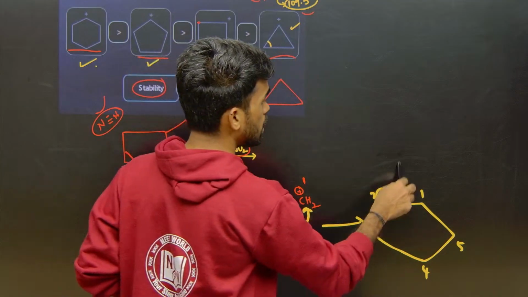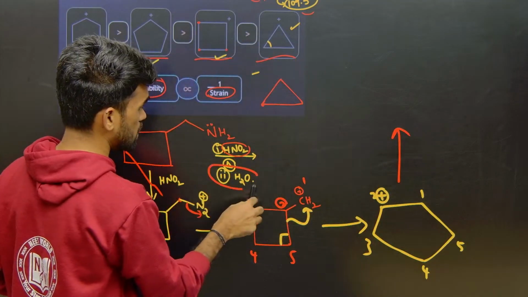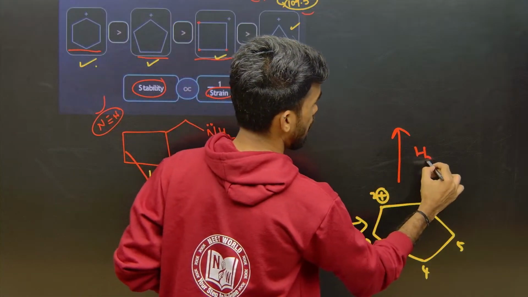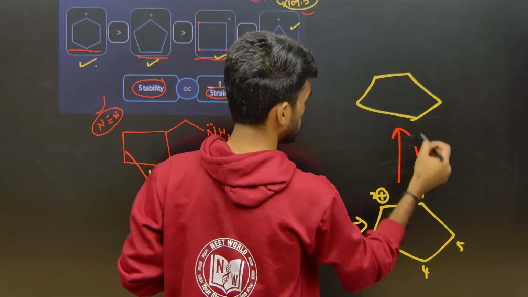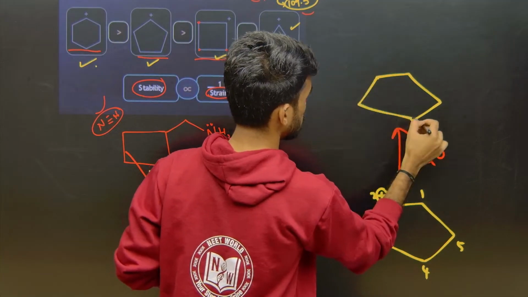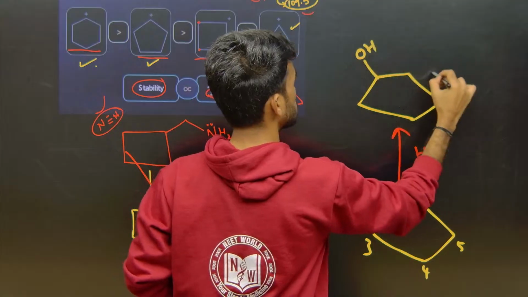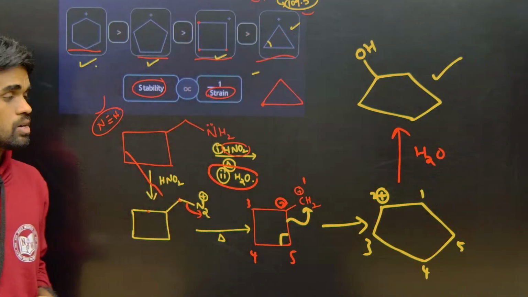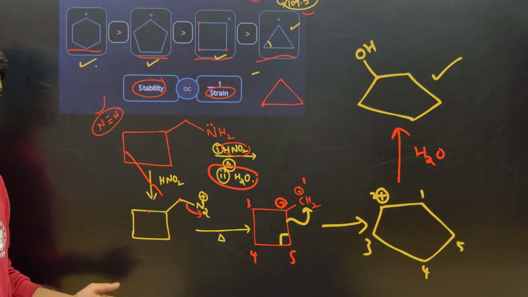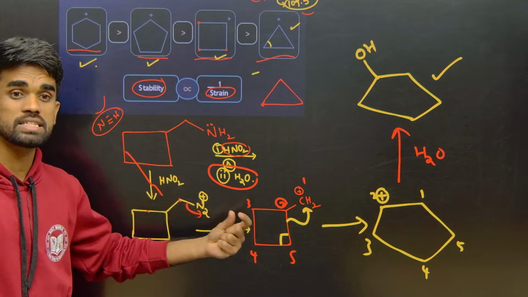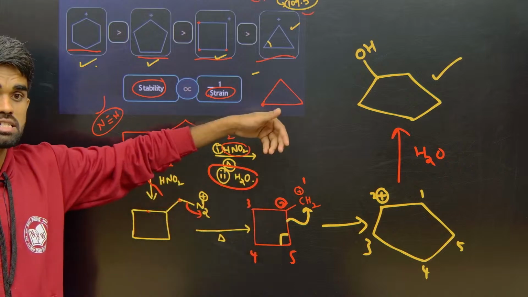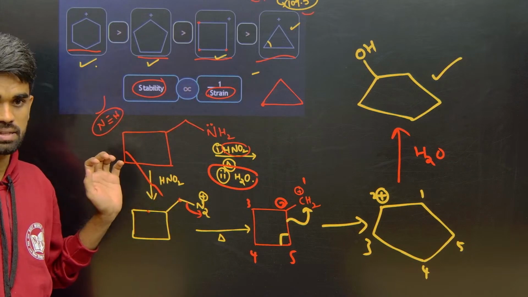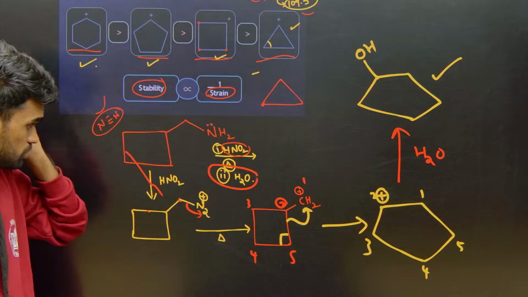So now here what do we have other thing here? Water. So you can add water here as a nucleophile, so that we are going to get OH. That's it. This will be our product. Okay. So what you have seen, the rearrangement or the ring expansion is taking place. Whenever you have a highly strained ring, expansion of ring takes place. Okay, is this clear? Yeah.